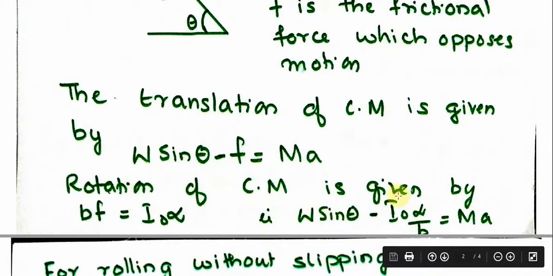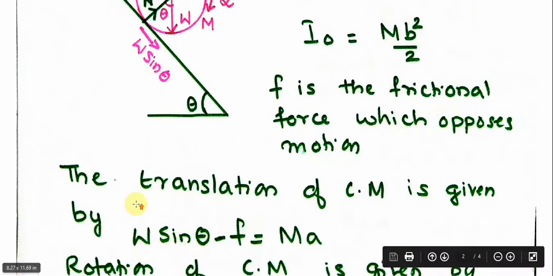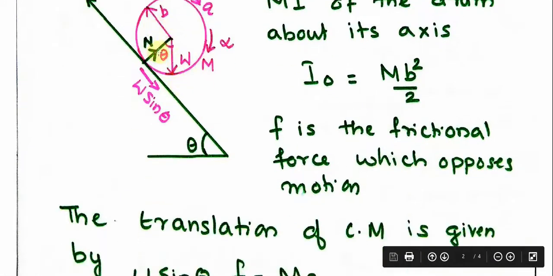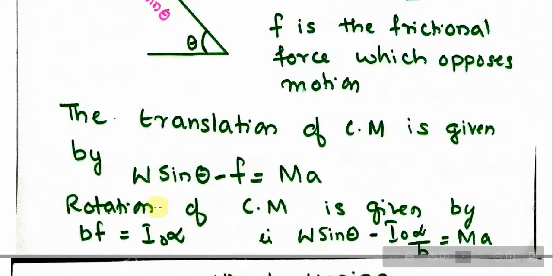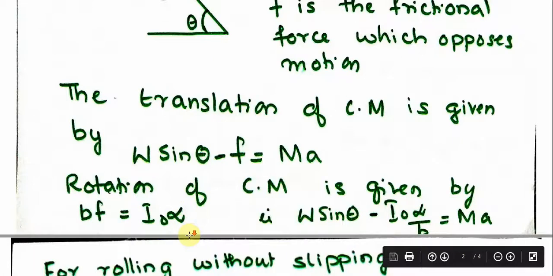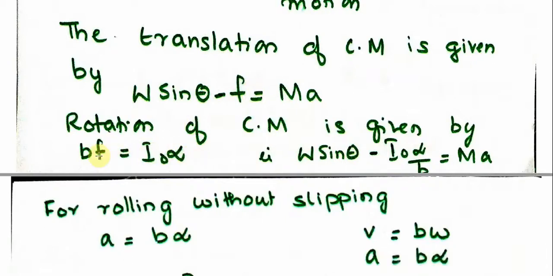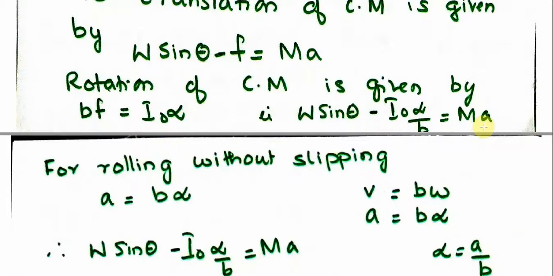Then the rotation about the center of mass is given by, due to the rotational motion, the torque is BF. BF will be equal to I0 alpha. So instead of F, I can write from this expression F is equal to I0 alpha by B. You can substitute that in this expression so that W sine theta minus I0 alpha by B equal to MA.